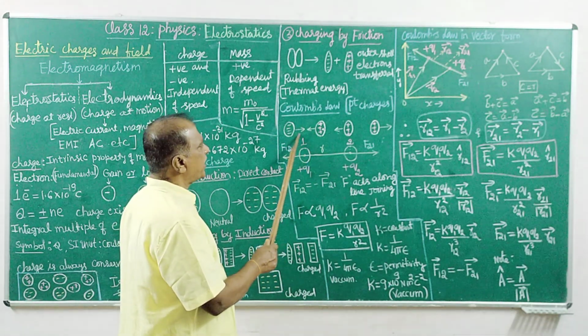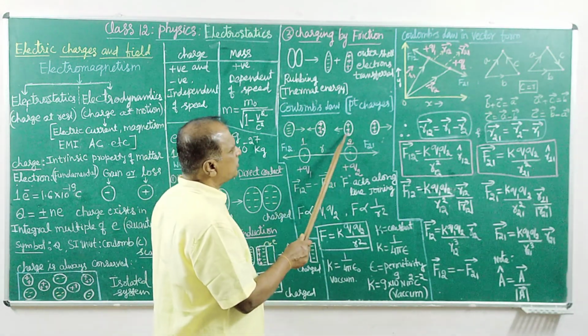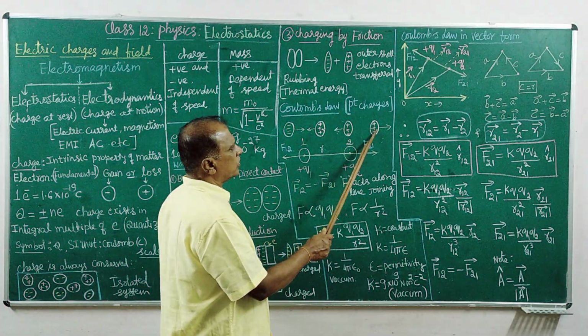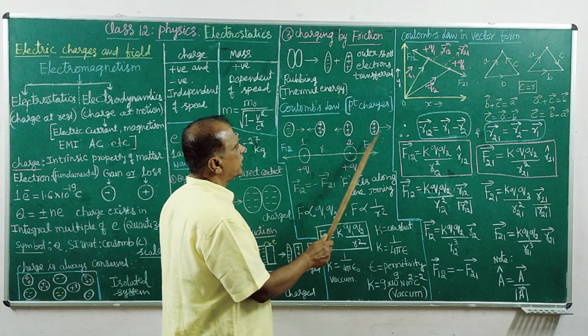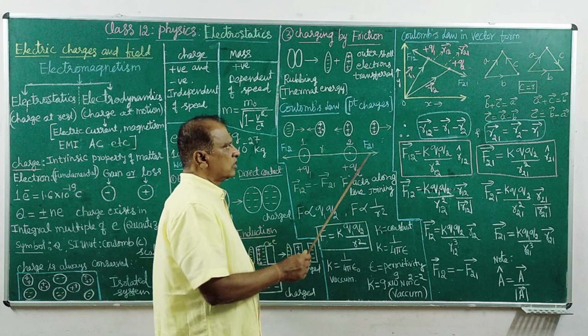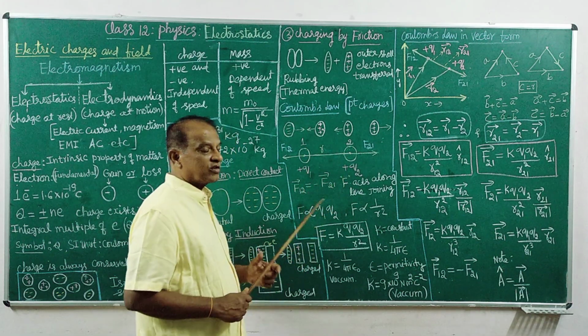There is always some force of attraction. But for the same charges, both negative or both positive, there is repulsion. This is the direction of force. So repulsion or attraction is called the electrostatic force.